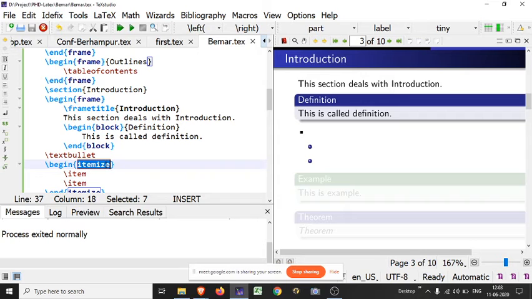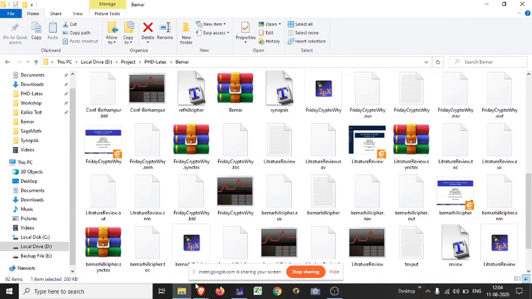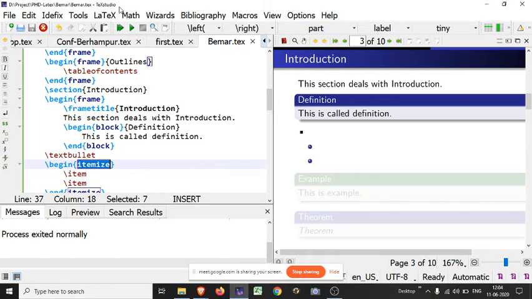You may also use enumerate, but that will give you an ordered list, meaning starting from 1, 2, 3 like that. Okay, next one is Vijesh VV, who is asking how to save the article prepared in LaTeX as a PDF file and how to save the prepared Beamer presentation. You do not need to save. All things happen automatically when you click on the compile and run button, and this PDF is automatically saved in your corresponding PDF LaTeX folder.